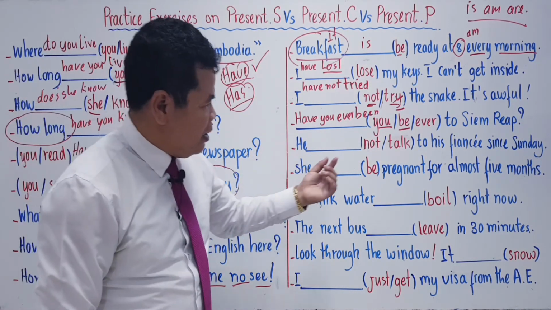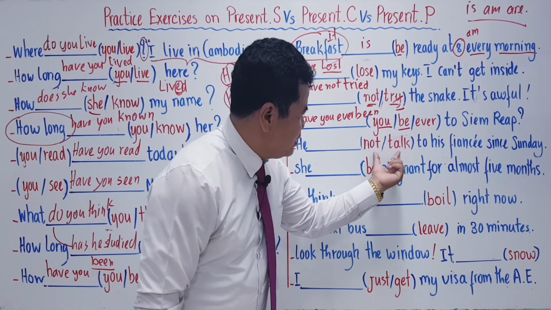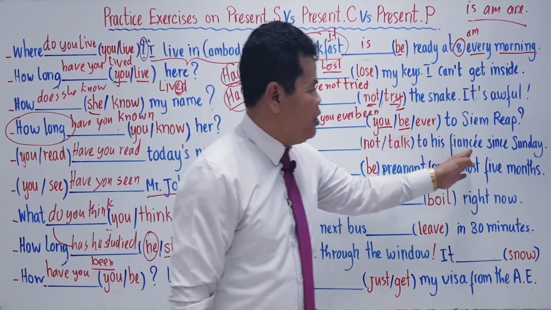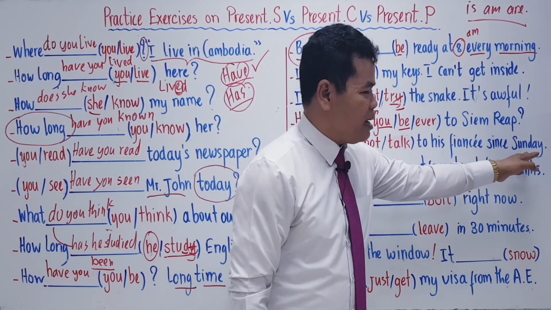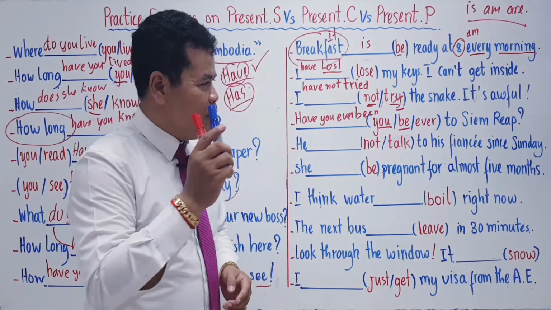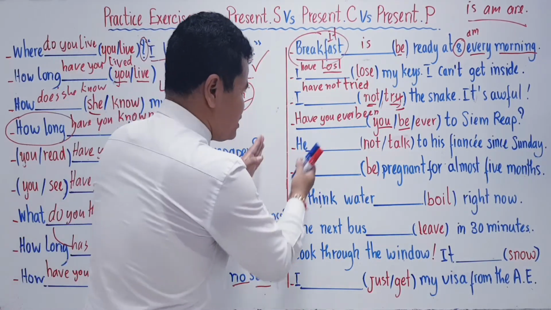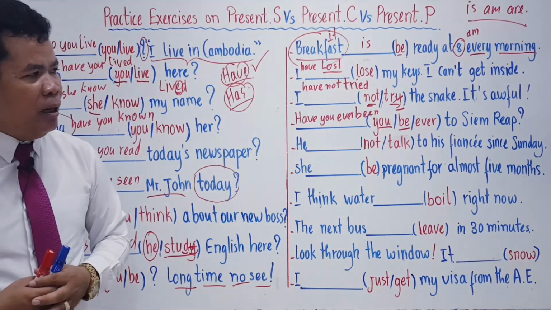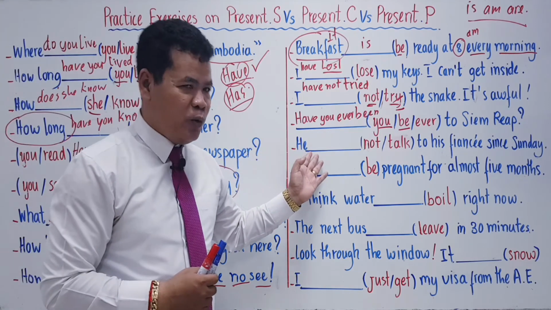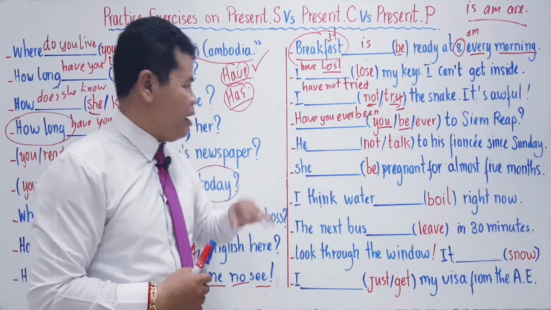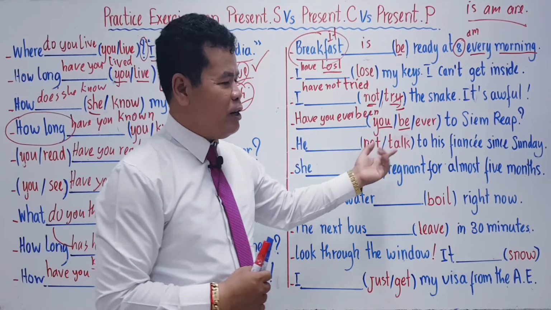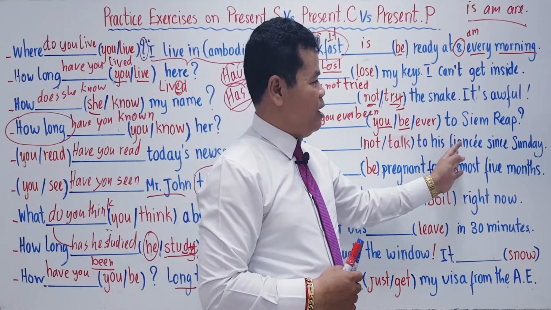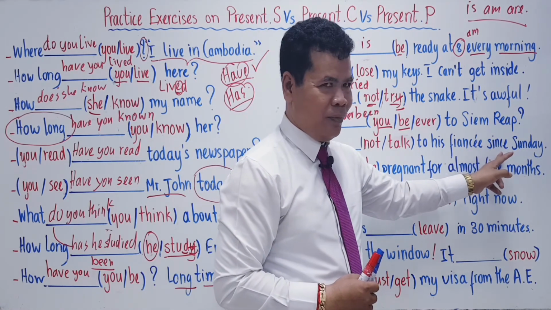He... Look at the two words in the bracket. He not talked to his fiancée since Sunday. So try to see the whole sentence by looking at the keywords. Does this sentence have the keywords or doesn't it? He not talk. We already know not talk, it must be in a negative sentence. All right. And then to fiancée since Sunday.